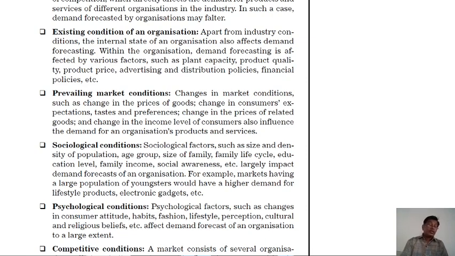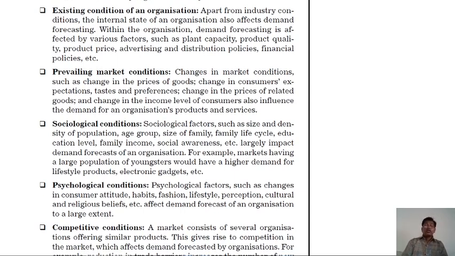Second, psychological condition. The psychological factors such as changes in consumer attitude, habit, fashion, lifestyle, perception, cultural and religious belief, etc. affect the demand forecast of an organization to a large extent.